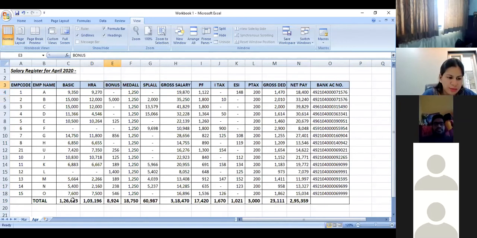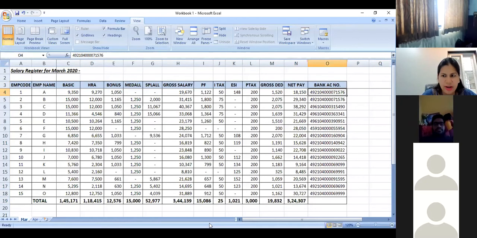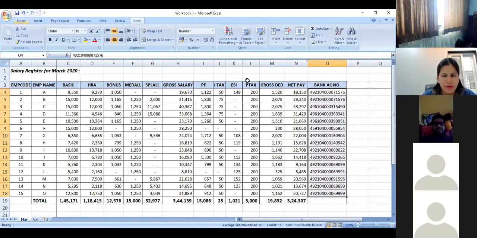You can also use conditional formatting when you're checking for the bank account or the net pay. So I'll just repeat conditional formatting also once before we move on to the next concept. I go to the column O, which has bank account. I select the entire column. Now when I want to select the entire column, the shortcut key is Control and space bar. Once you do that, you can select the entire column without going to N and then selecting it. You can just press Control plus space bar on any cell in that column, and you can select it.